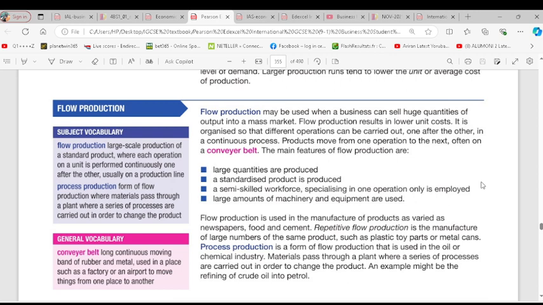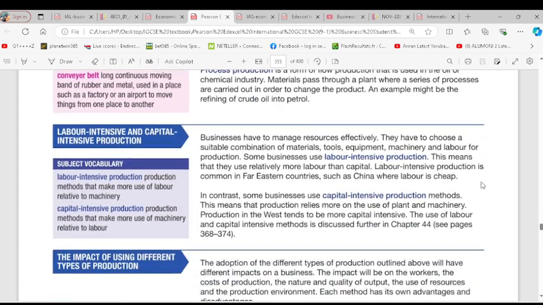non-stop. Batch means you are producing different units at each time. Do you get it? And job production simply means you are producing a product based on the request, and you have to finish the product from start to finish. You start the product, you end the product before you move to the next production. That is job. Clear? Is it clear, please? Yes.